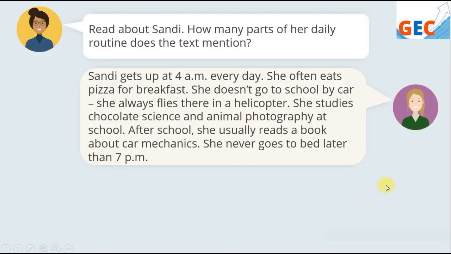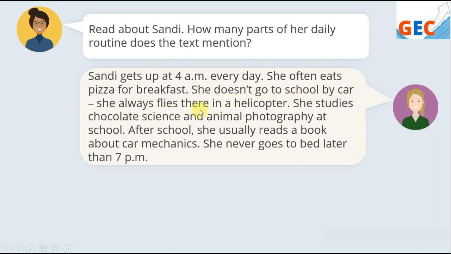Let's read about Sandy's text. How many parts of her daily routine does the text mention? Let's identify this paragraph. It says Sandy gets up at 4 a.m. every day, and she often eats pizza for breakfast. She doesn't go to school by car.